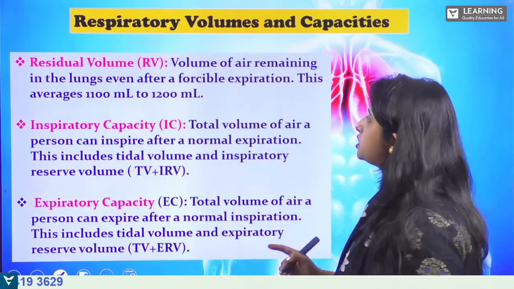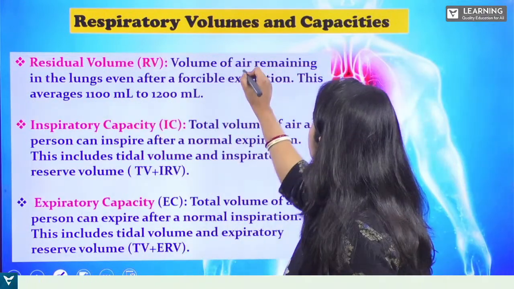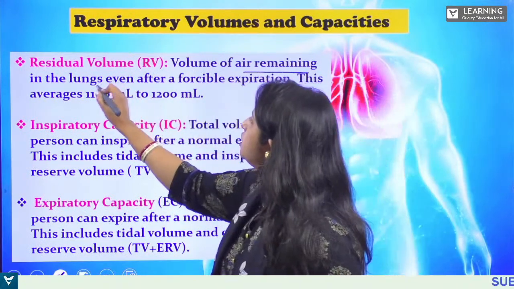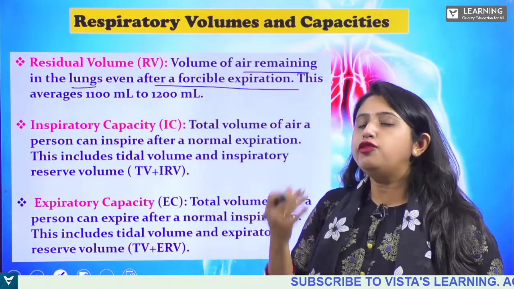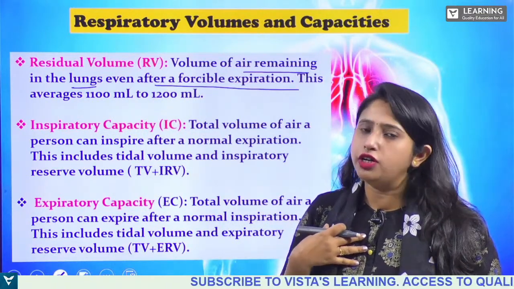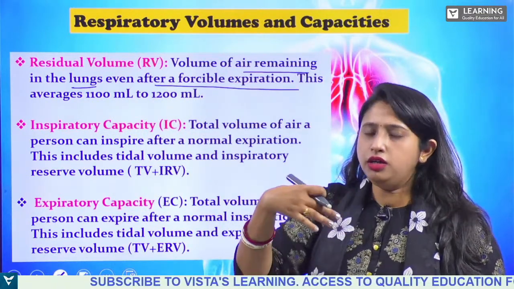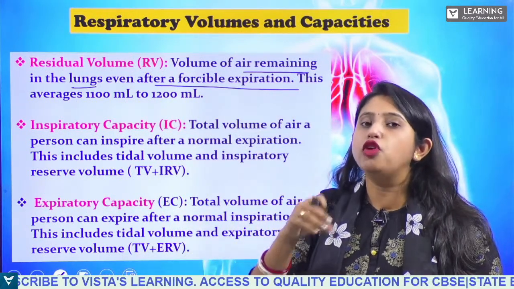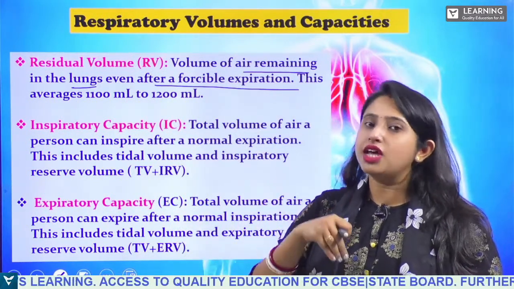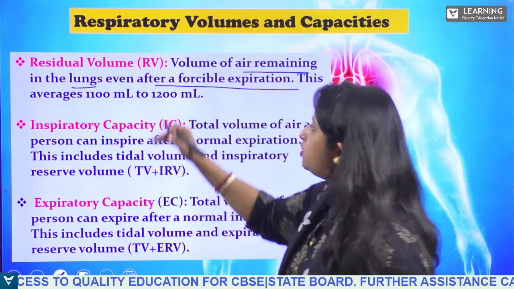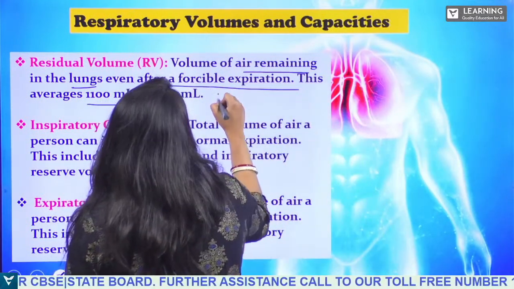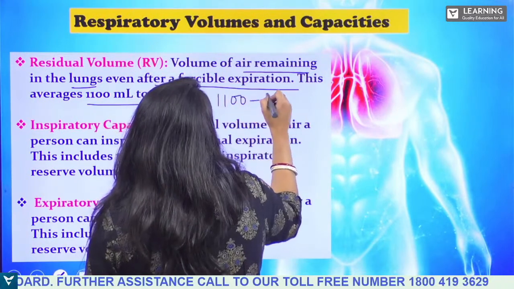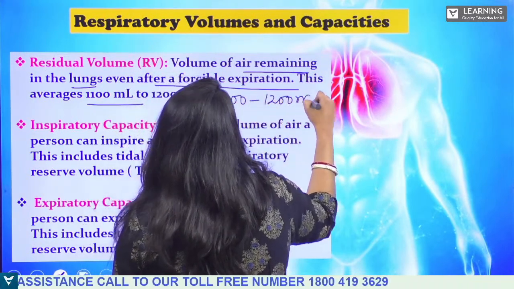Okay, next, residual volume, the volume of air remaining in the lungs even after a forcible expiration. So even after forcibly exhaling the carbon dioxide, some volume of air remains inside the lungs. That is known as residual volume, RV. It is 1,100 ml to 1,200 ml.